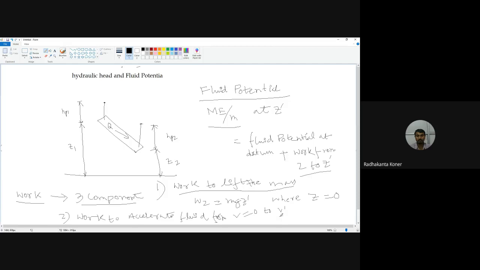Basically W2 is equal to half mv square. Half mv square.